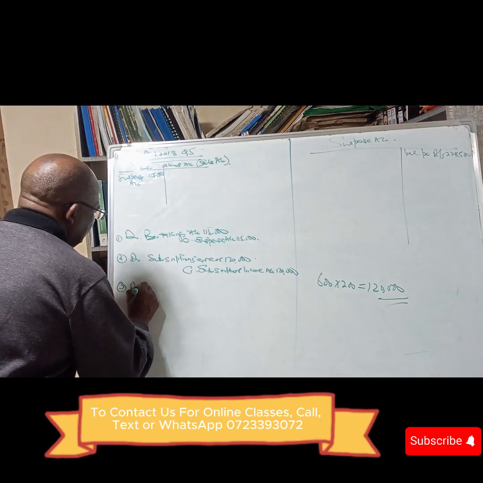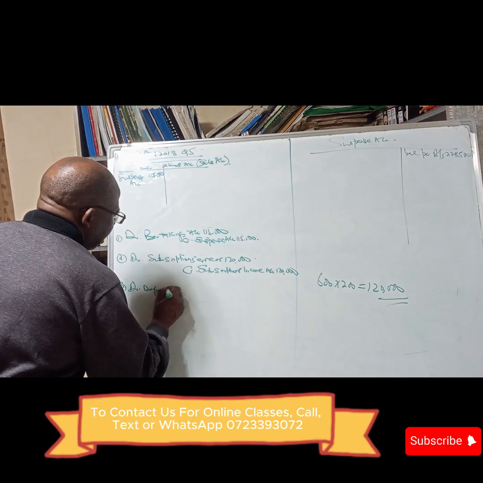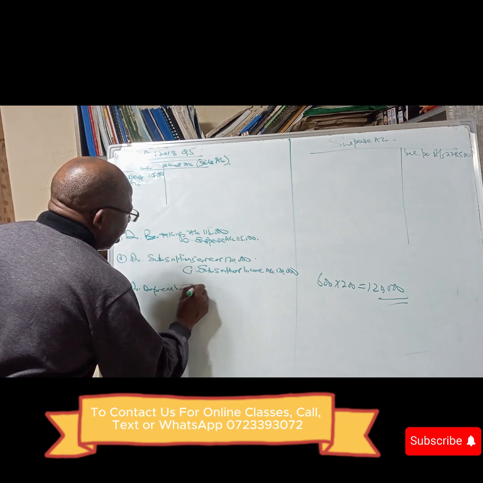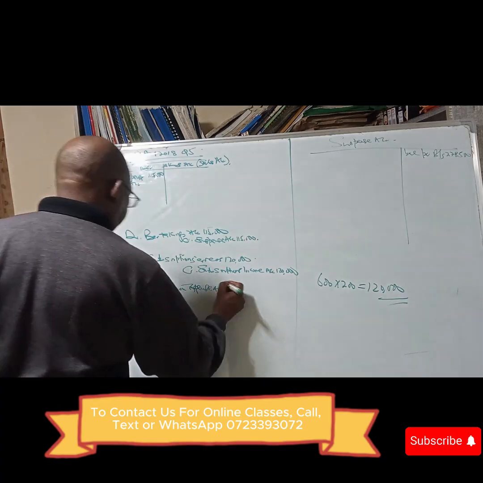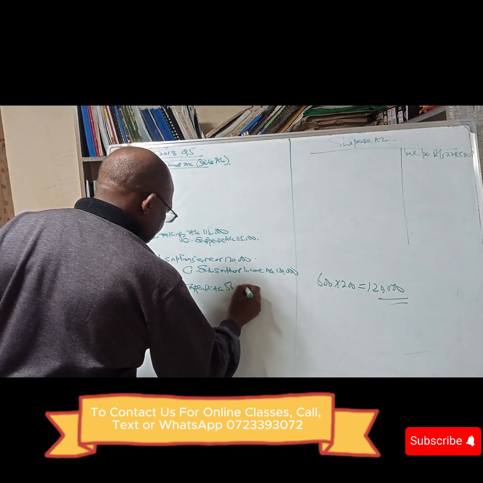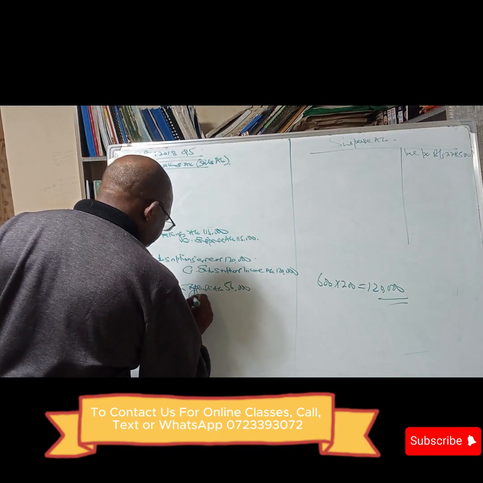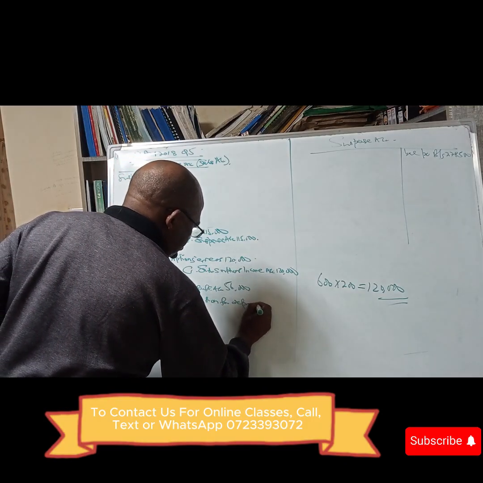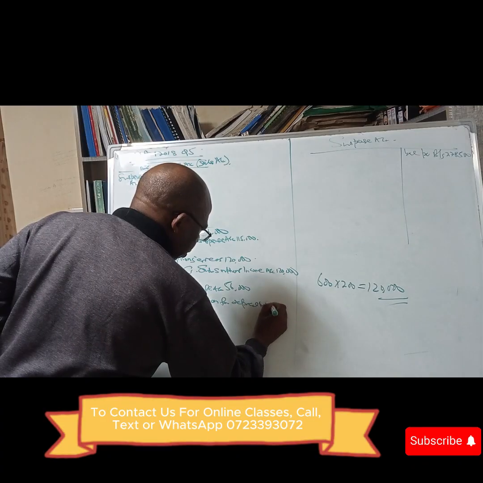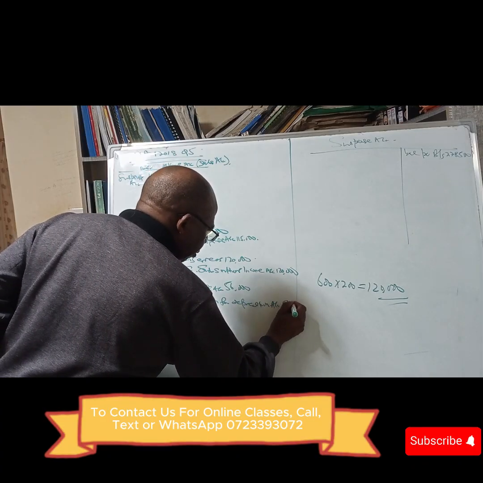Number 3, we debit depreciation expense account of 56,000 as we credit provision for depreciation account.